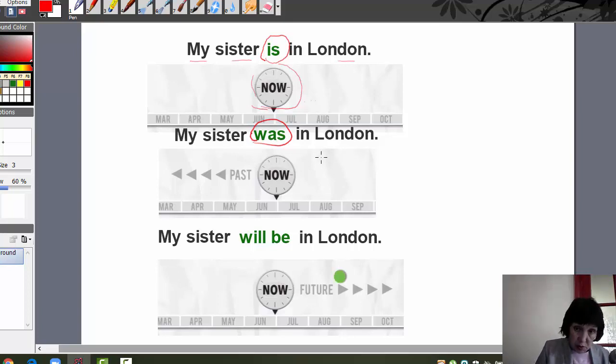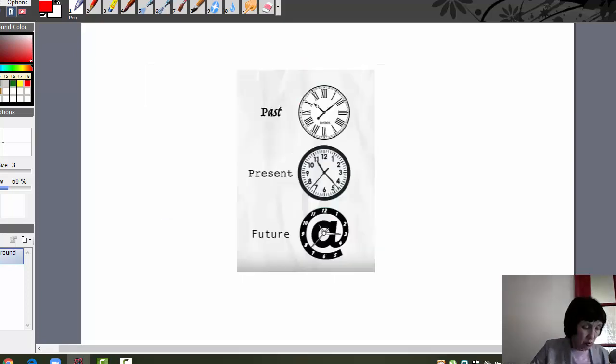Here in the present, here in the past tense, you see, past. My sister was in London. And if we change this verb to will be, my sister will be in London. Now we are speaking about the future. Most languages have past tense, present tense, and future tense.